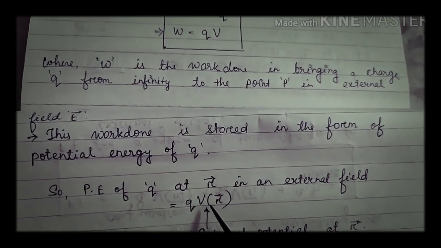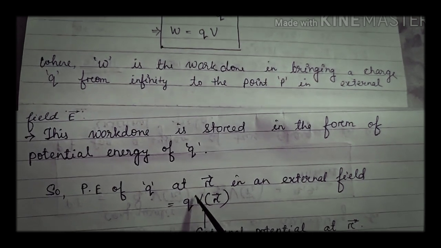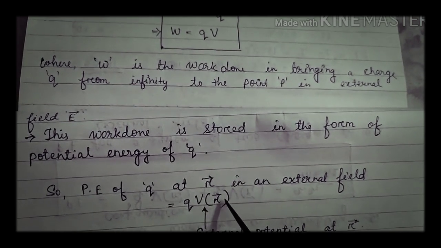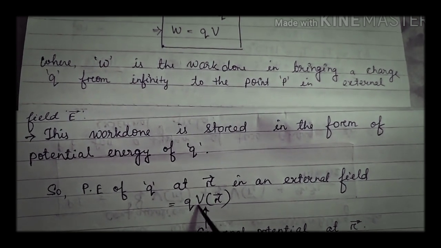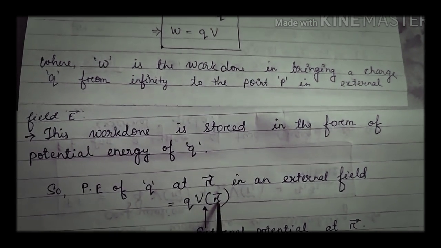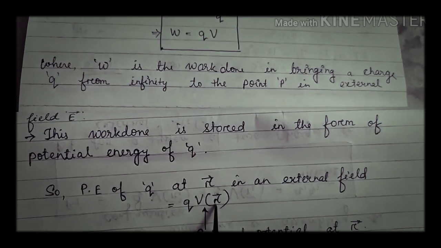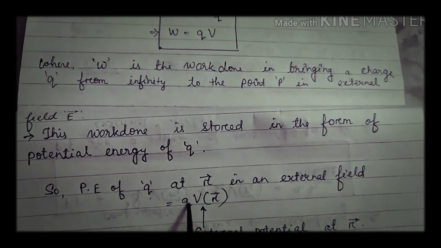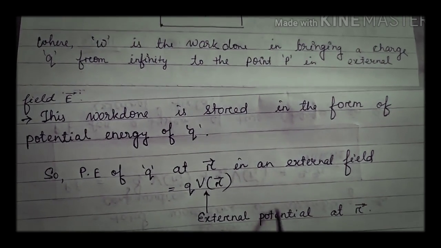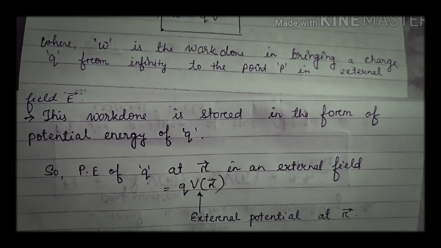V is produced due to the external field, so we write V at the point r, because this potential depends on the position of the charge. So we write W equal to q into V of r. Here V of r is the external potential at the position r.